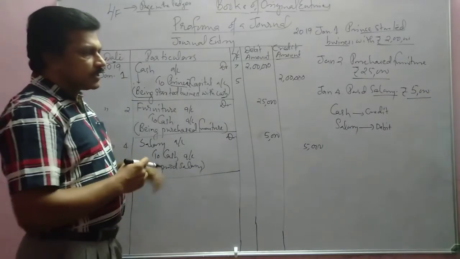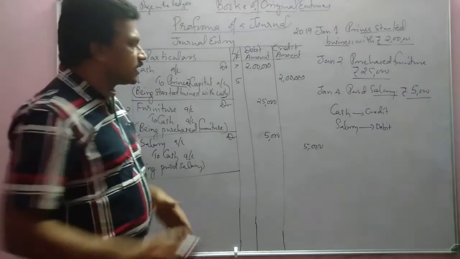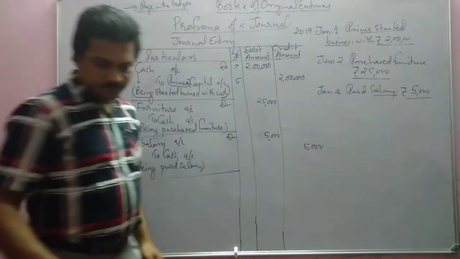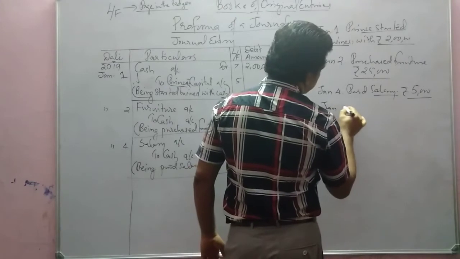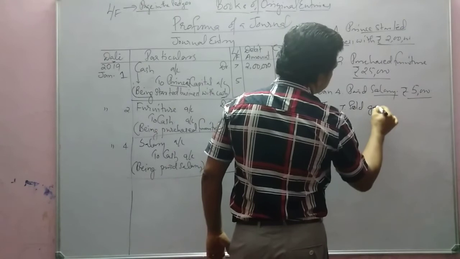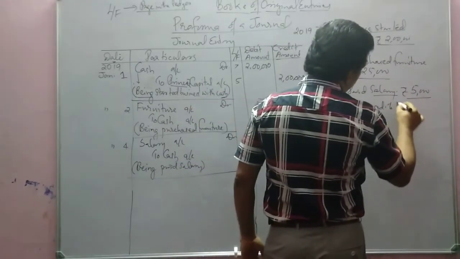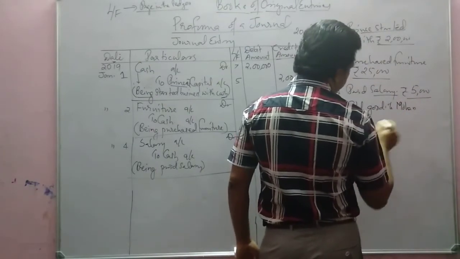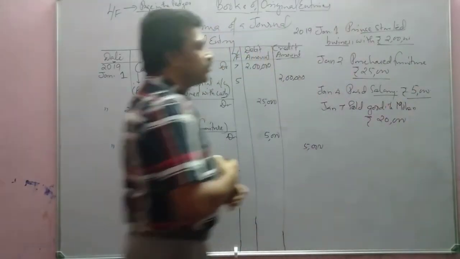Okay. Then this is another transaction. Now we are going to see another transaction. One more transaction we can write. January 7, sold goods to Mohan, rupees 20,000. Sold goods to Mohan, rupees 20,000.